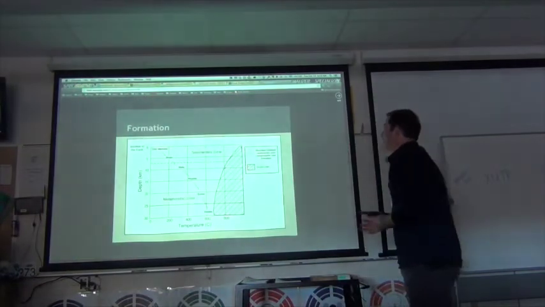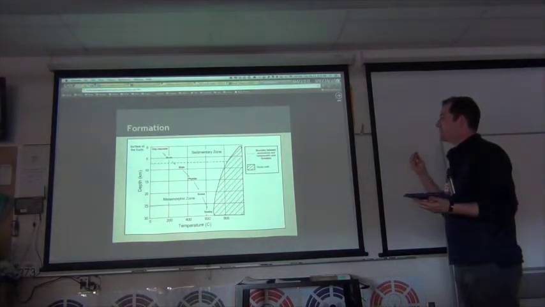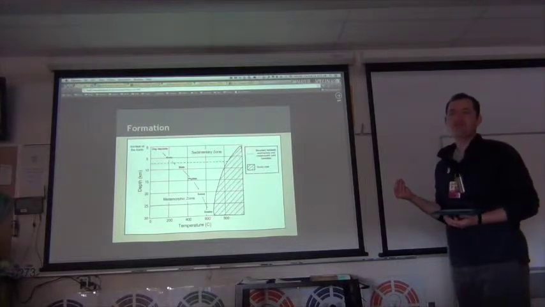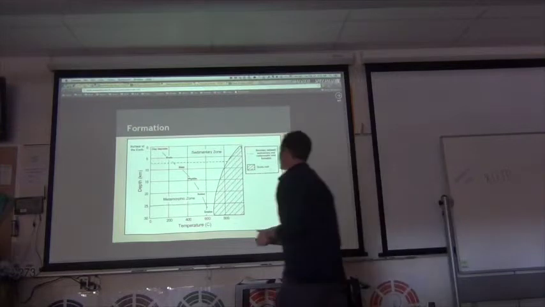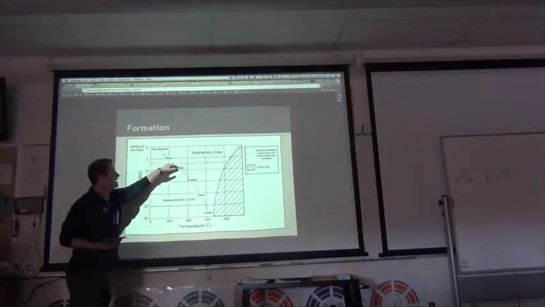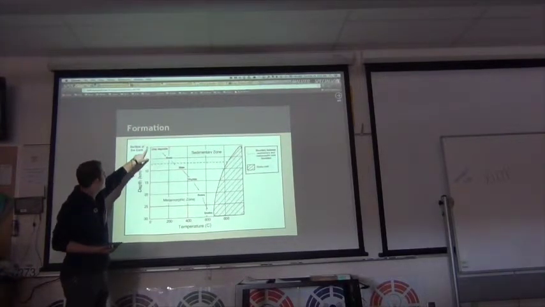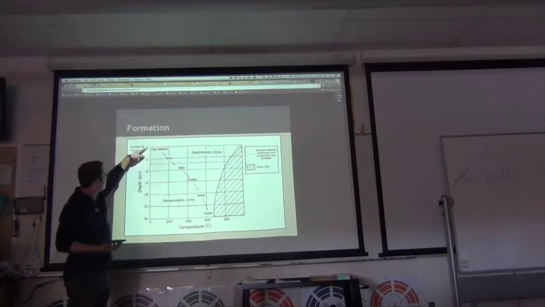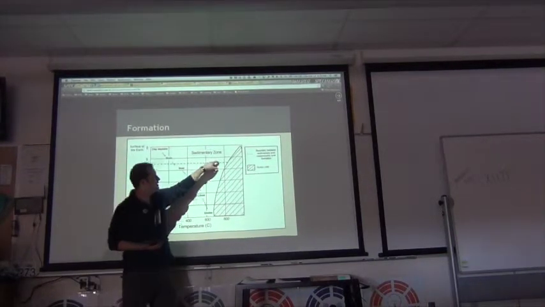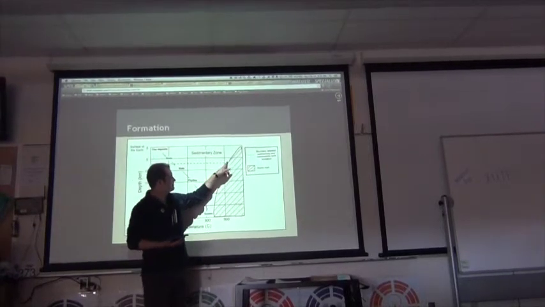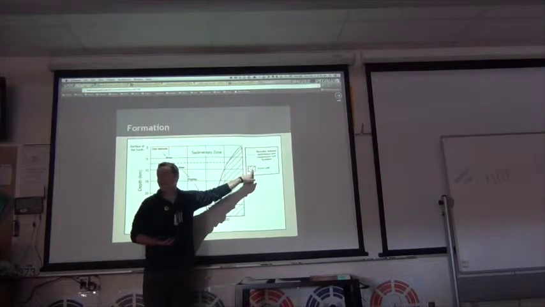Alright, so this is a graph that shows the depths that we have to push rocks to get the pressures that we need and the temperatures that they get. What this shows is anything above this line will basically become a sedimentary rock. If it's about 7 kilometers under the Earth's surface, it becomes a sedimentary rock unless it gets above 800 degrees, then it will melt, and that will make it become an igneous rock.